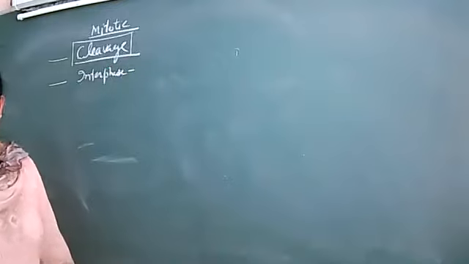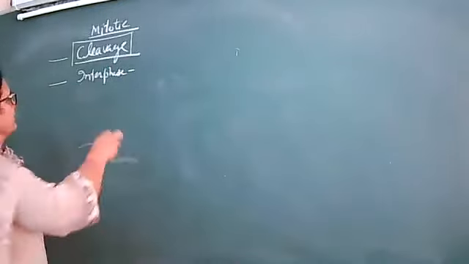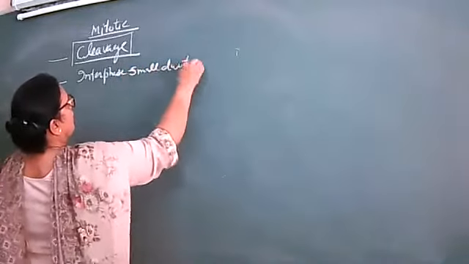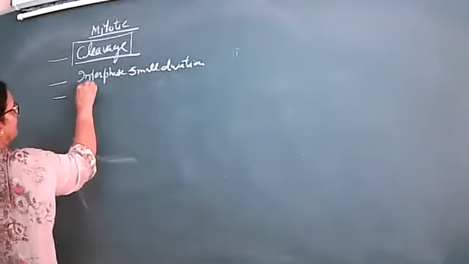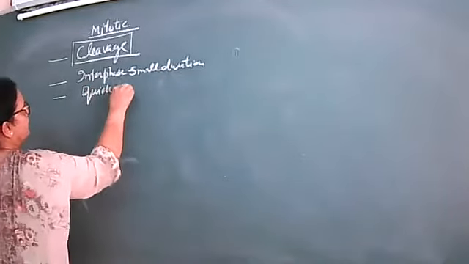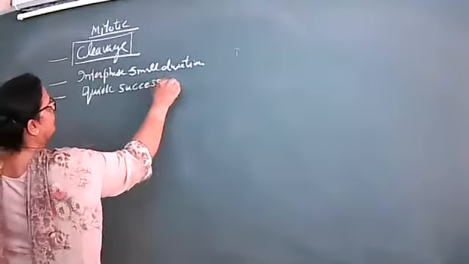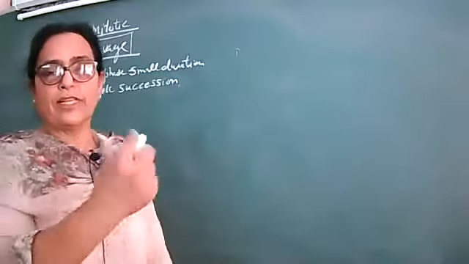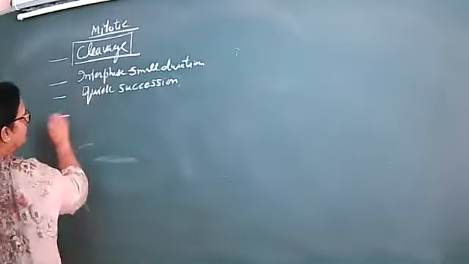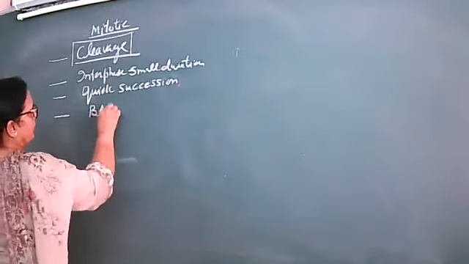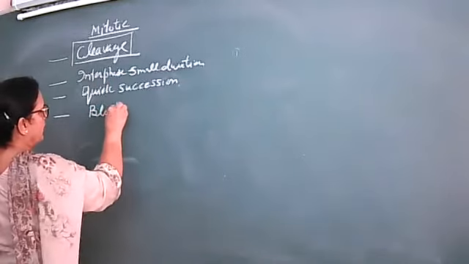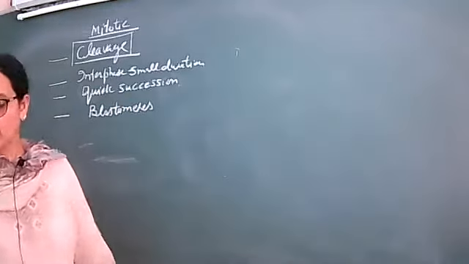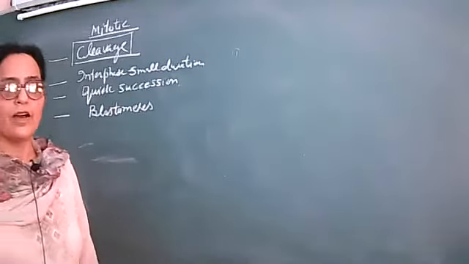It is not of a long duration, and these divisions take place in quick succession. So it is very fast, and the cells which are formed are known as blastomeres. The blastomeres are not of the same size, but they are small.